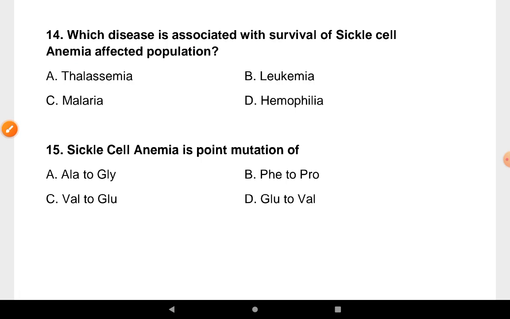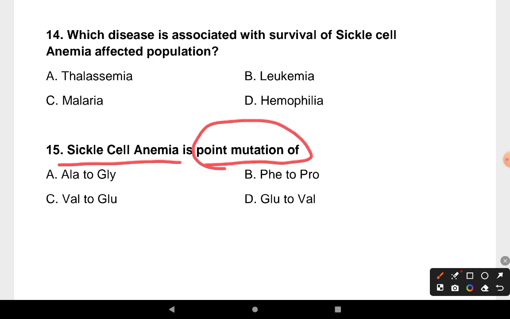Our next question is, sickle cell anemia is point mutation of alanine to glycine, phenylalanine to proline, valine to glutamic acid, glutamic acid to valine. So correct answer is option D, glutamic acid to valine.